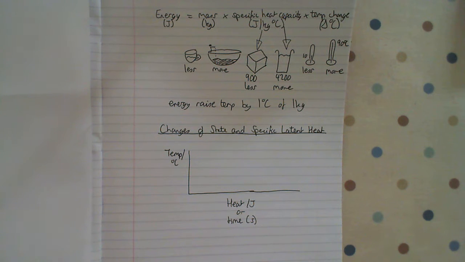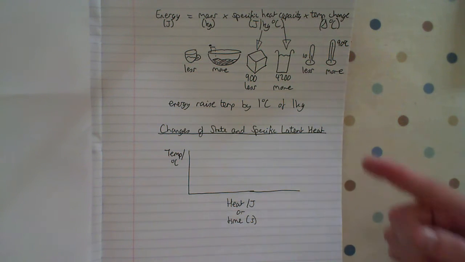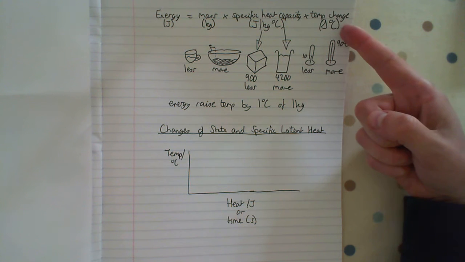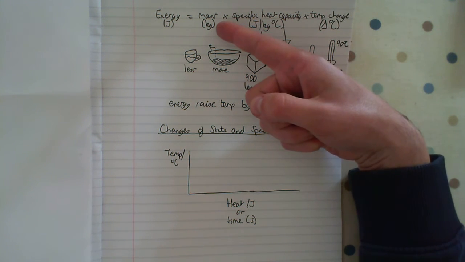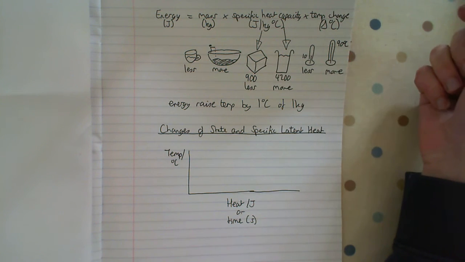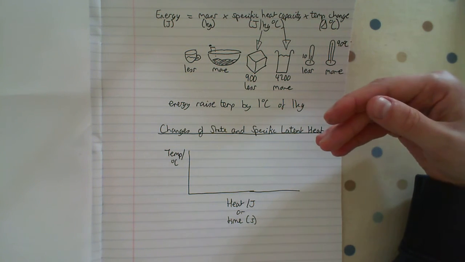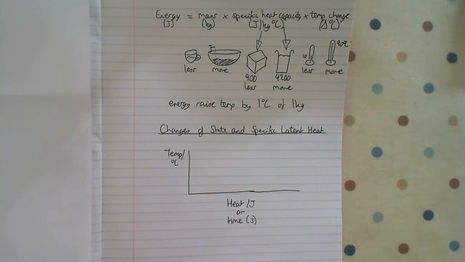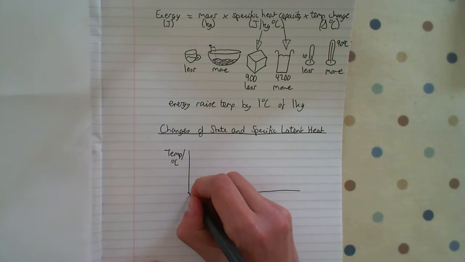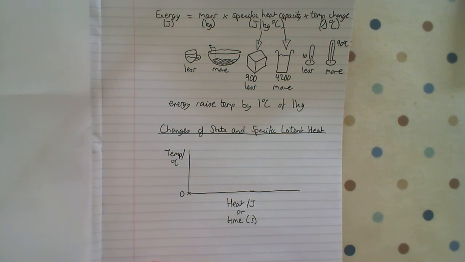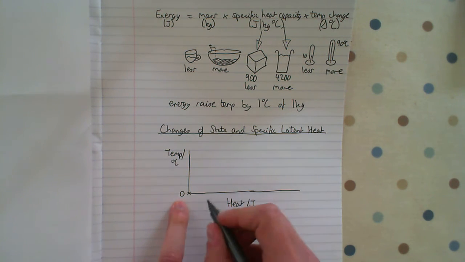So we've just talked about how supplying energy to a system increases the temperature depending on the specific heat capacity, depending on how much temperature is changing by and depending on the mass of the substance. We can also change the state if we continue to heat it. For example, if I do water, starting off at 0 degrees, so it's solid water, we call ice. What will happen if I heat it up?